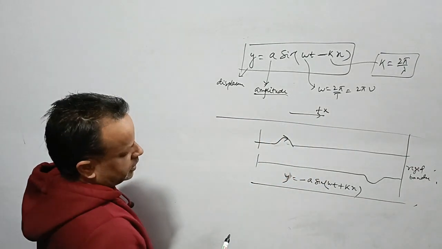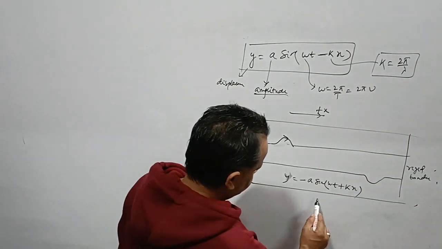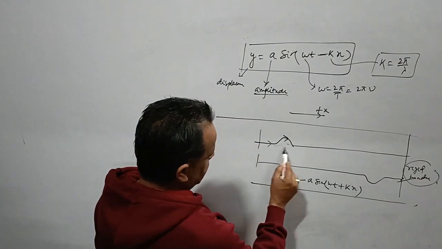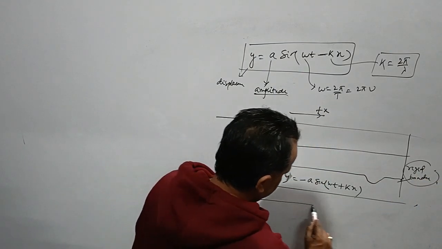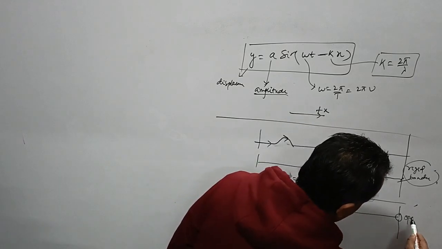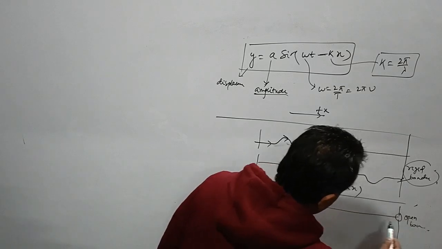Then suppose it is an open boundary. In that case, what will happen? This is a rigid boundary, and when the wave is being transferred it passes through the open boundary. This is basically an open boundary where it can move. In that case, what happens?